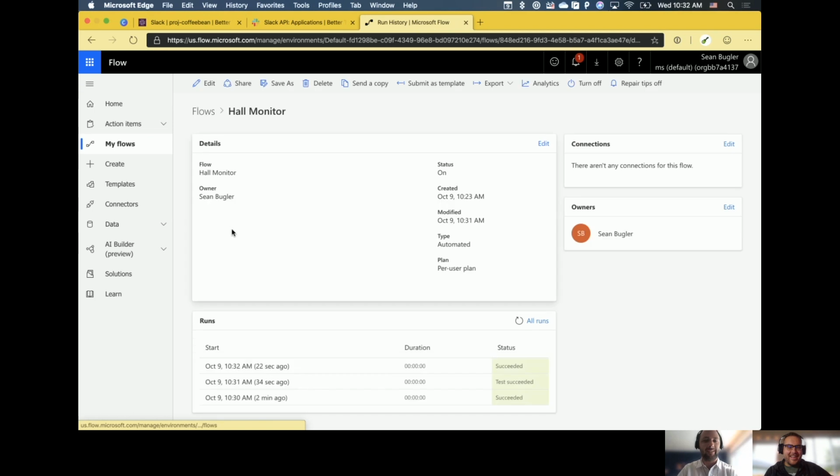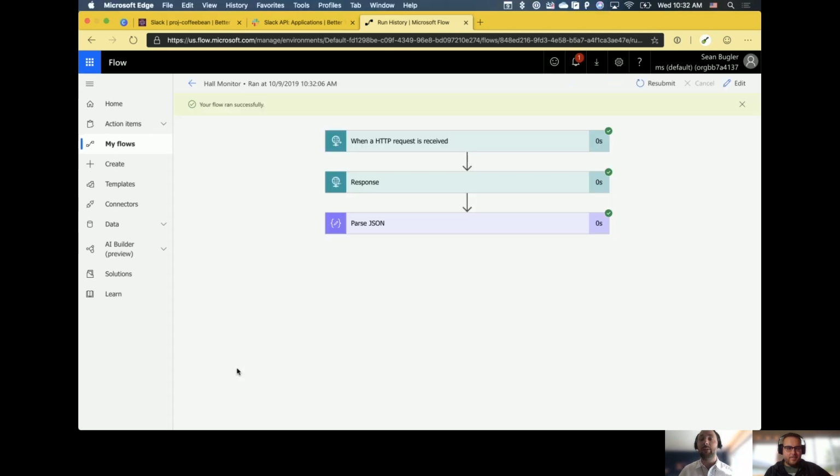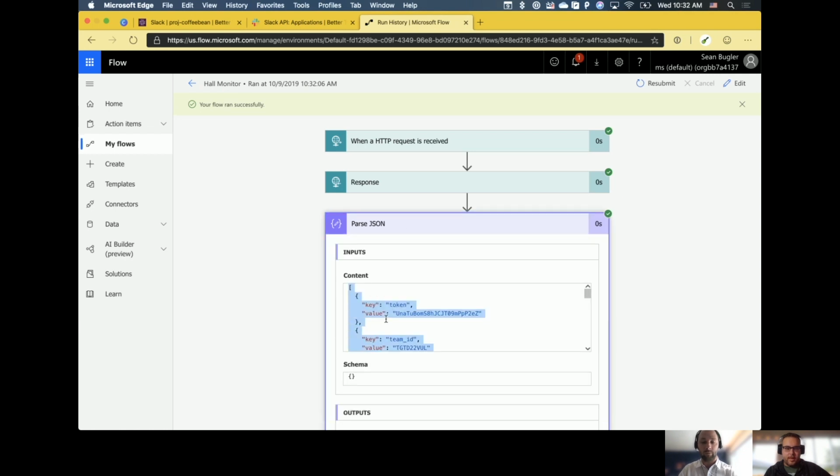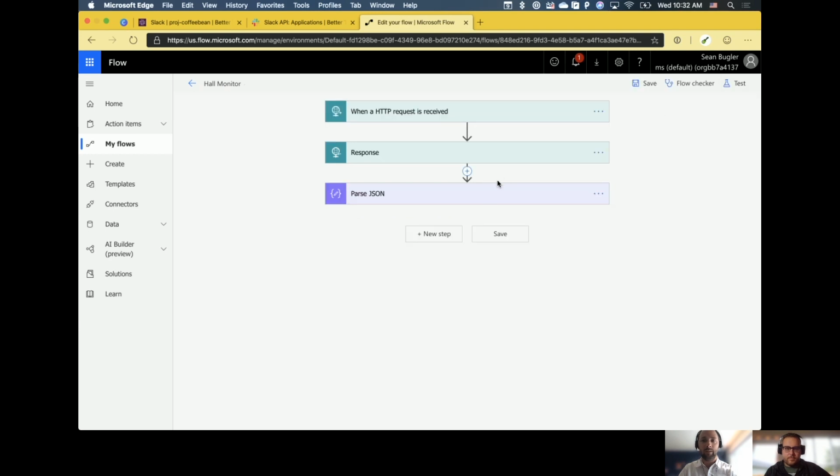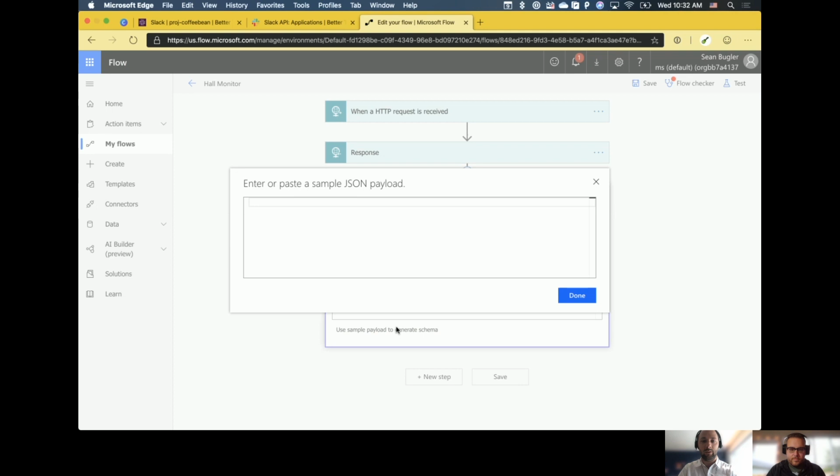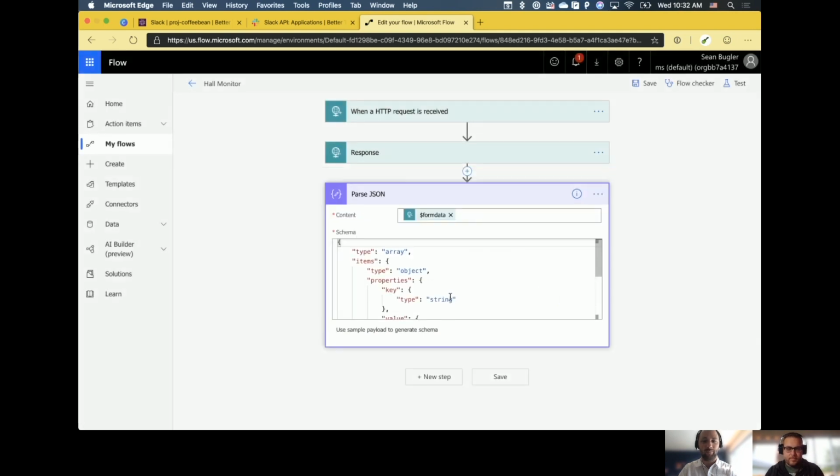So I'm going to go ahead and take a step back here. And once again, I've run that test, so I can get the outputs so that I can then start to parse them. Got it. So I'm going to copy all that here. We can see there's some exciting stuff like the token, the team ID, the domain, and so on and so forth. That's some good, useful information. I'm going to go ahead and use the sample payload to generate schema again. Boom. Beautiful.